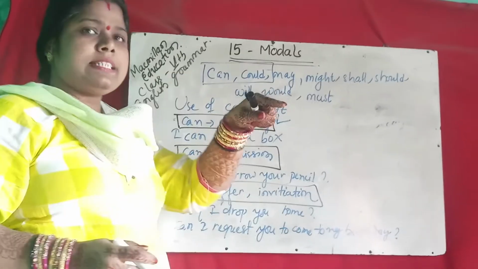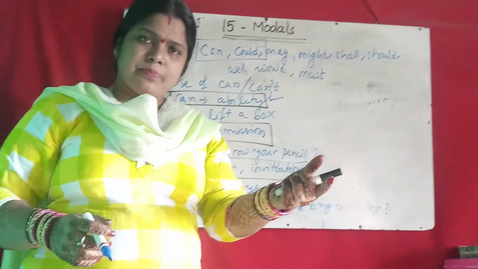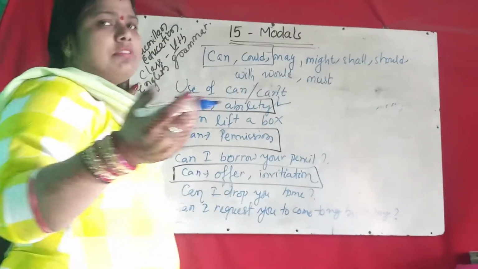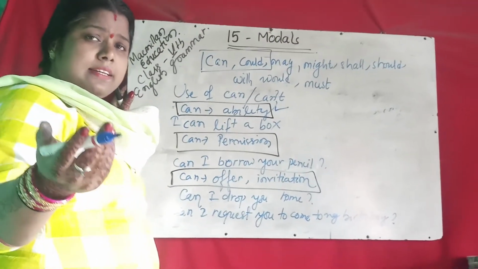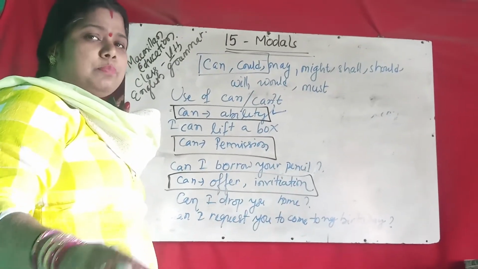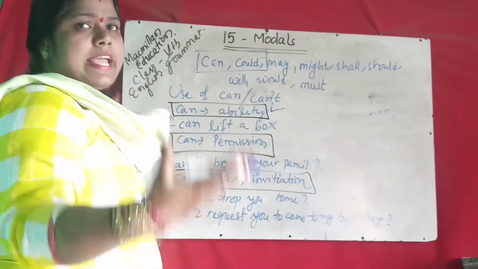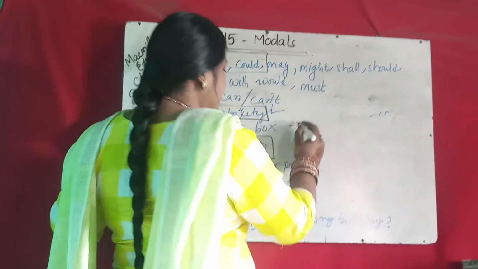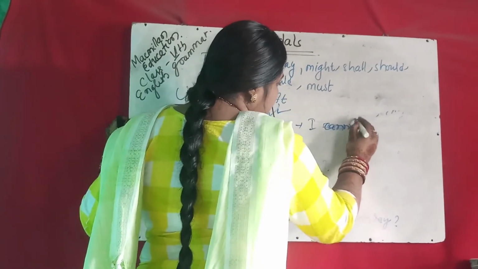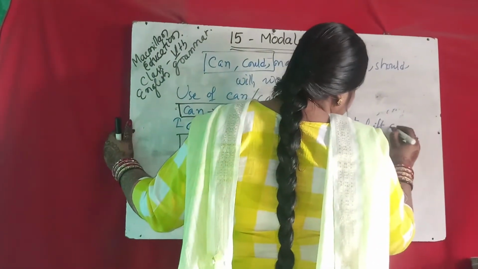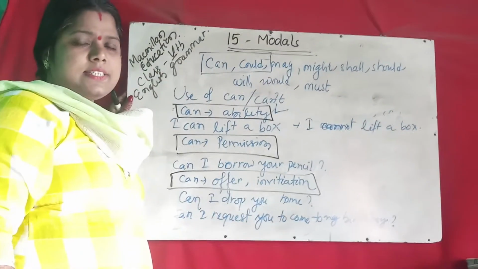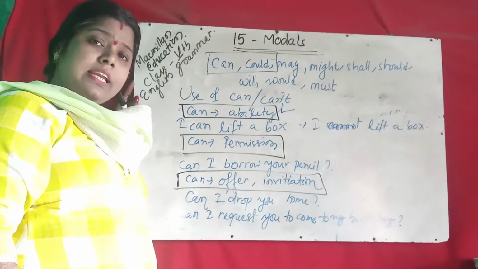So cannot is the inverse, the negative. Suppose you say ability, and you have no ability to do these things, that is cannot. Suppose here I write I can lift a box. Suppose you can't, you do not have the ability to carry a load or a box. So here you write, I cannot lift a box. I cannot dance. I cannot sing. That means you don't have the ability.